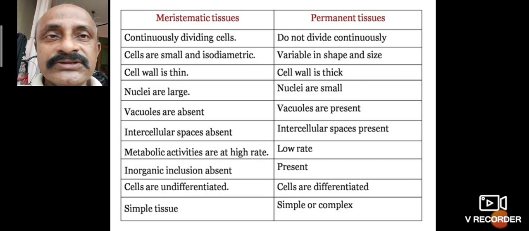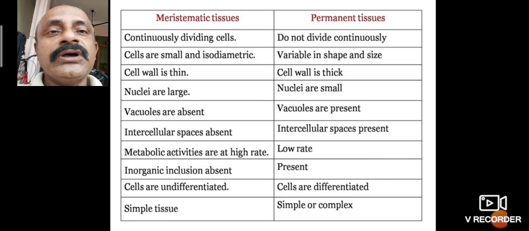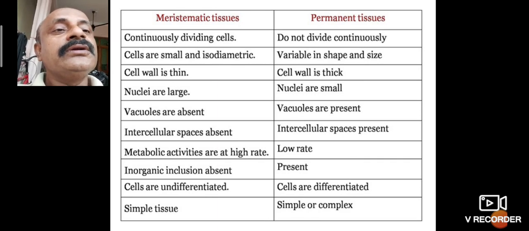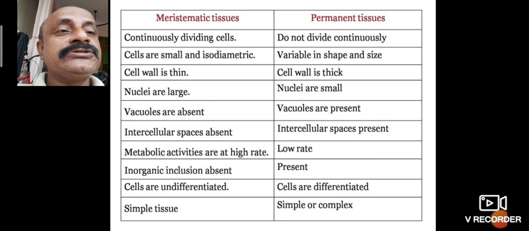What is the differentiation? The meristematic tissues are continuously dividing cells. Continuously means it does not stop. The permanent tissues do not divide continuously. Only sometimes, or it is a stop of the growth. That is called not dividing.